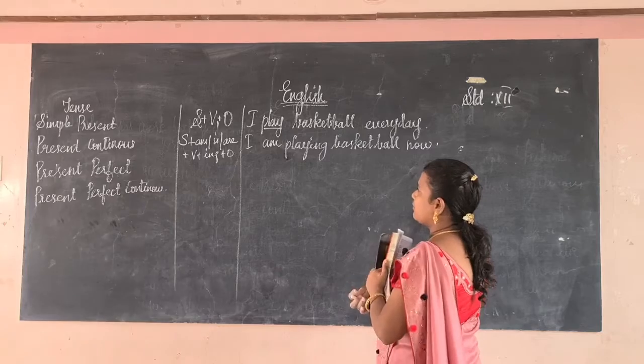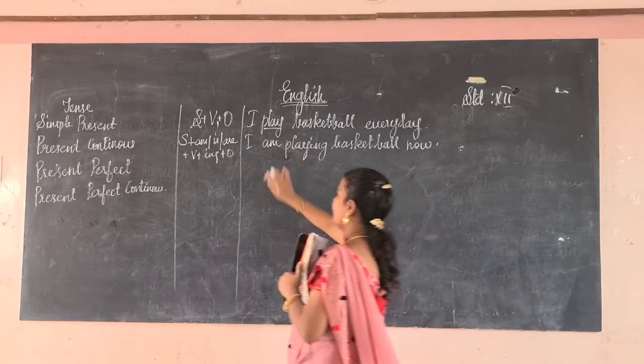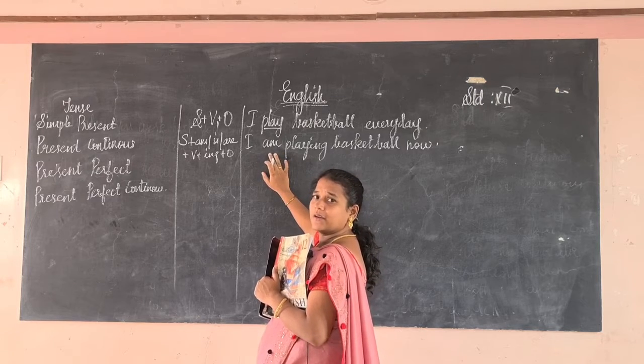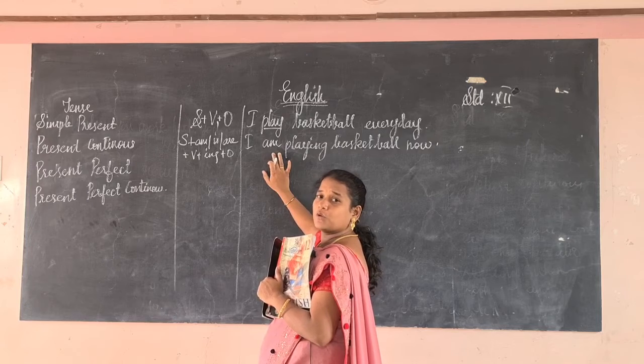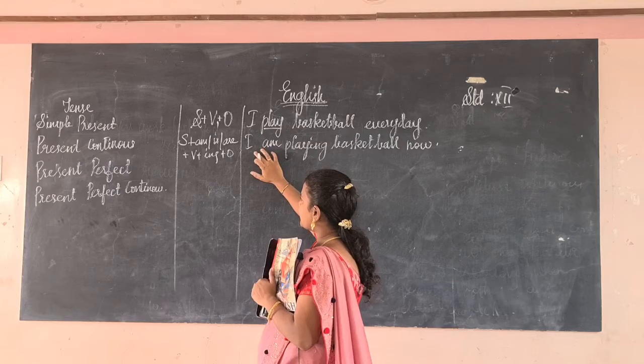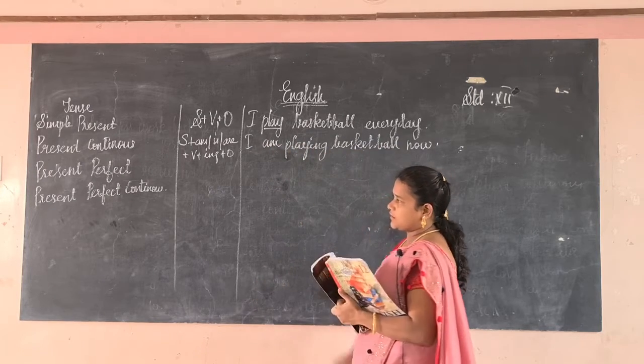Because of I we used am. If it is he, she or it, we will use is. If we use we or they, we will use are.